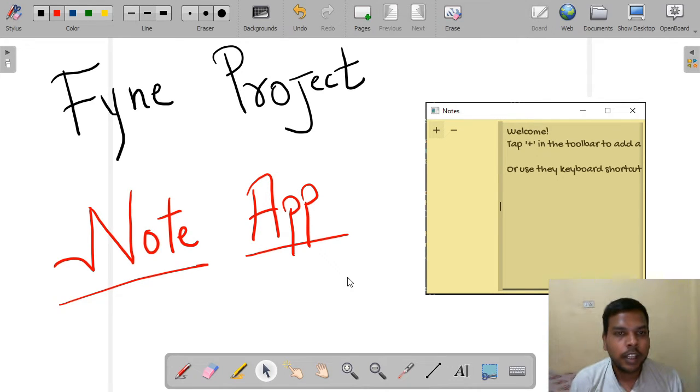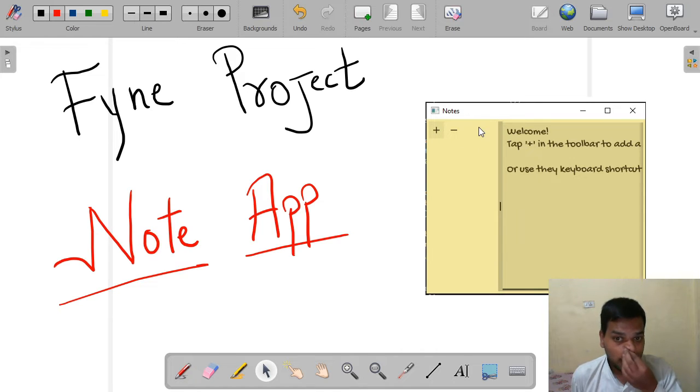Today we are developing another fine project named Note app. This is our second app, as it was given by PEP Coding as an assignment to develop two projects and embed them in the virtual operating system which was developed by PEP Coding in the playlist. Okay, so I am developing this project in Fyne, and here is what this project will do.